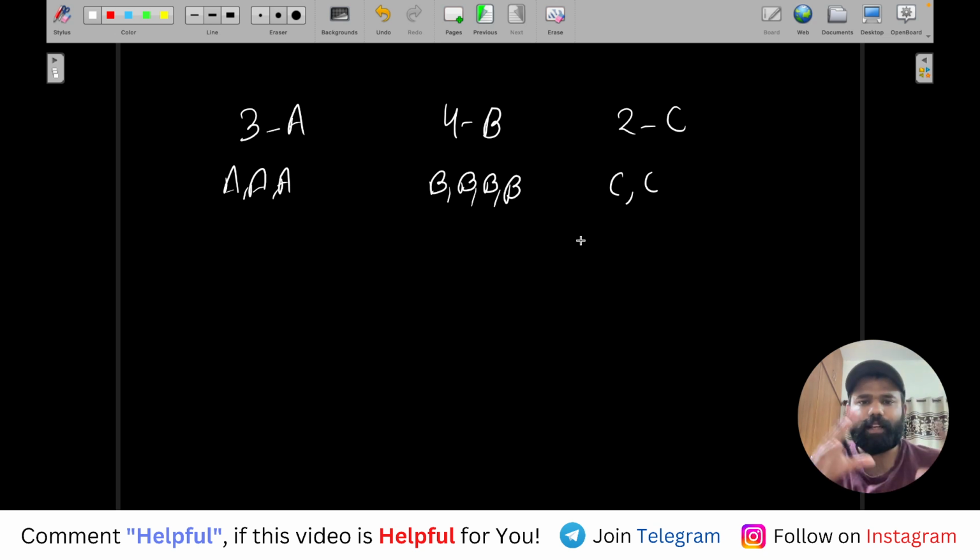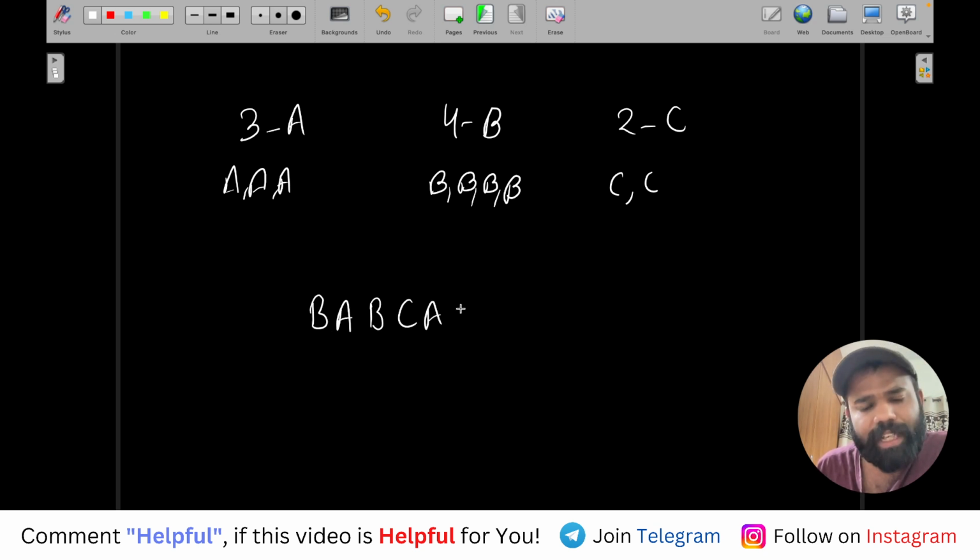We have to connect them in a single array or a single string so that no two adjacent characters are the same. For example, if I start from b, then a, then b, then let's say c, a, c, b, a, b.